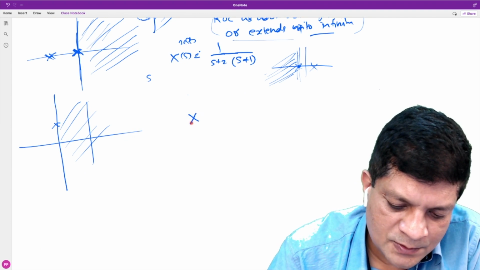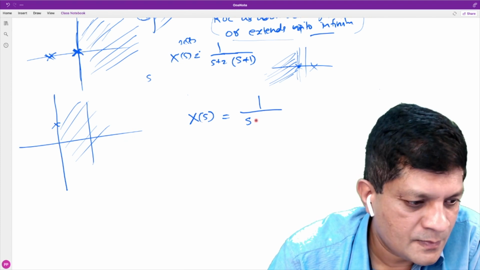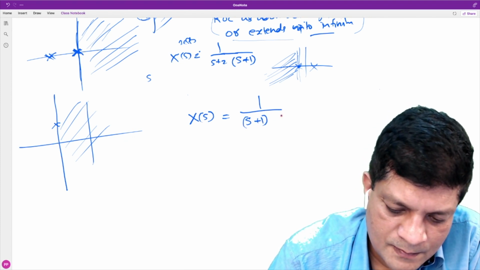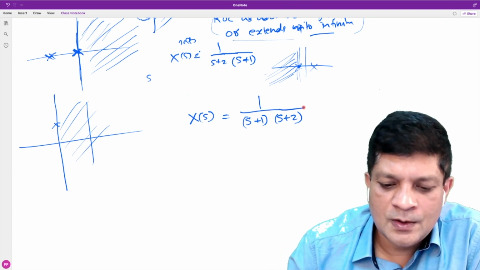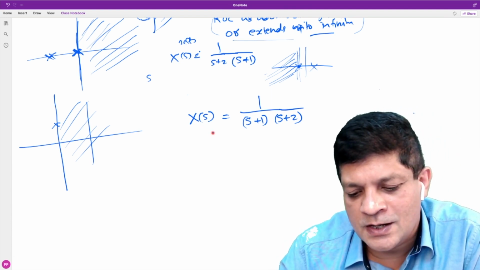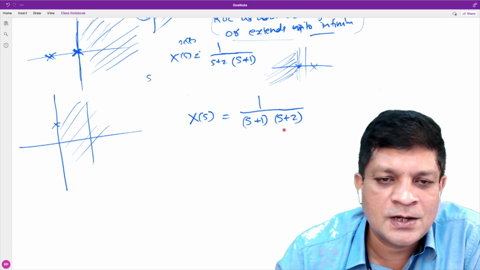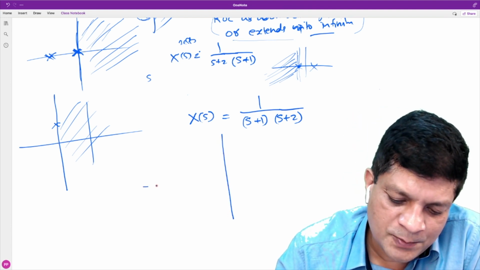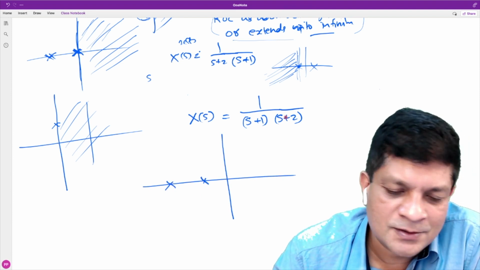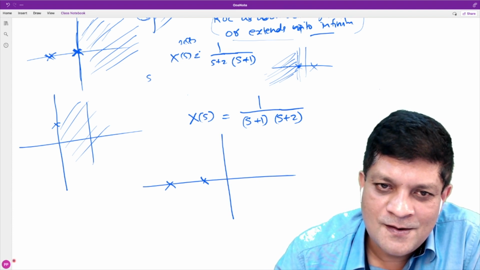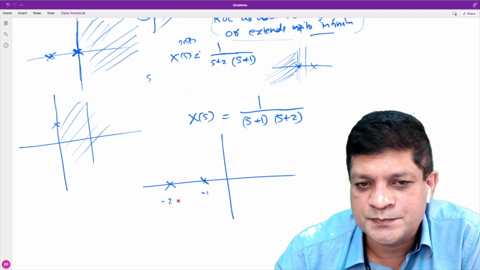Right. Suppose you are given this information. This is the Laplace transform of a signal, and you are not given the ROC. What is the pole zero plot? There are only how many poles? There are two poles, one at -1 and the other one at -2.